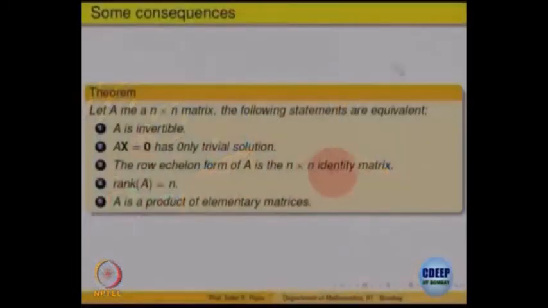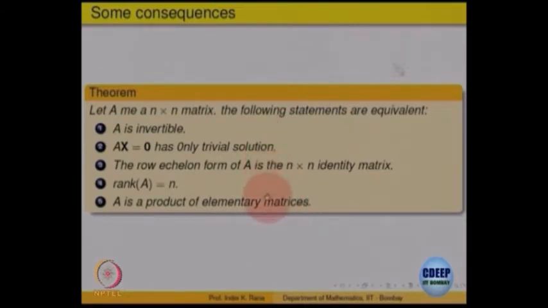Invertible also means that the row echelon form is the identity matrix, right? That is the same as saying the rank is equal to n, and we also showed that this is the same as saying A is a product of elementary matrices. A is invertible if and only if it is a product of elementary matrices. We showed that, and it gives us a way of computing the inverse in case it is invertible.